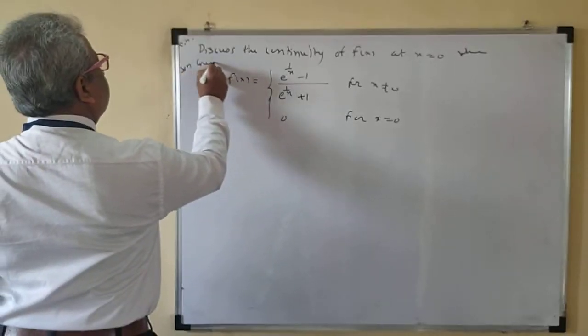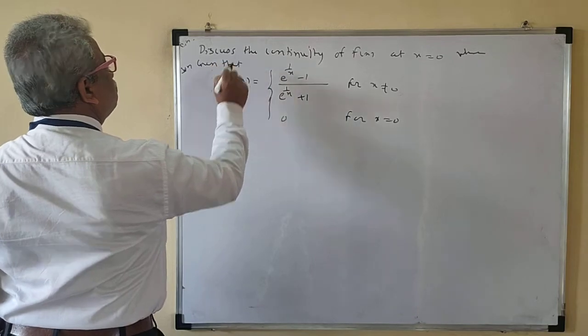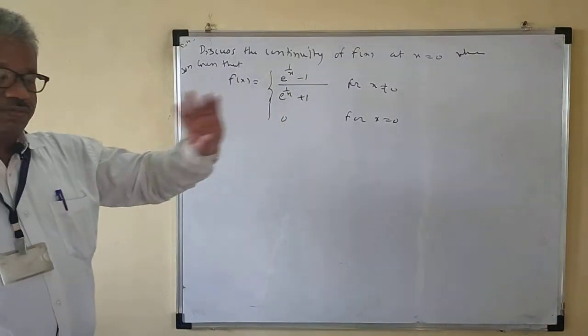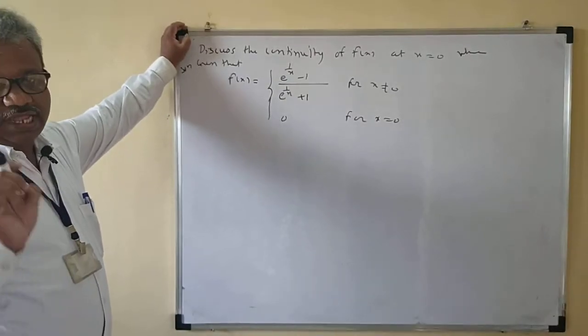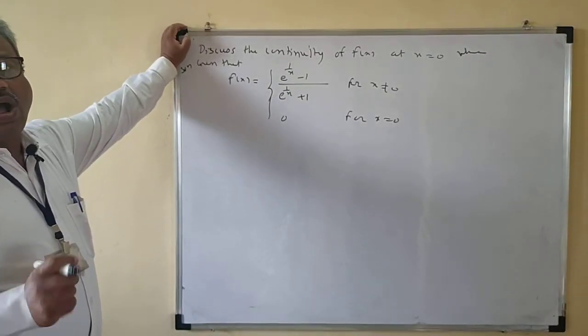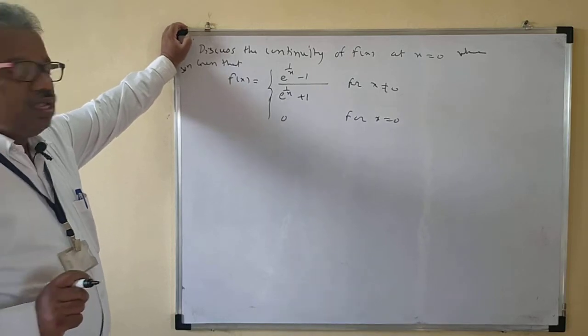Solution: given that f of x is equal to this. So we have to discuss the continuity at x is equal to 0. We'll write the definition first so that we'll get an idea how to check whether the function is continuous or not.